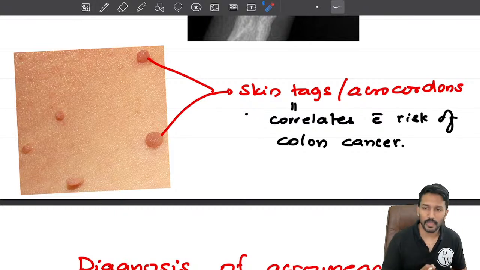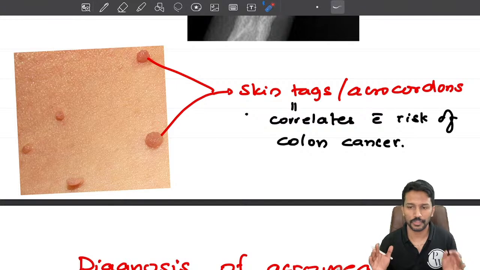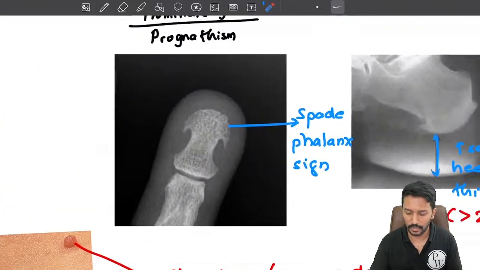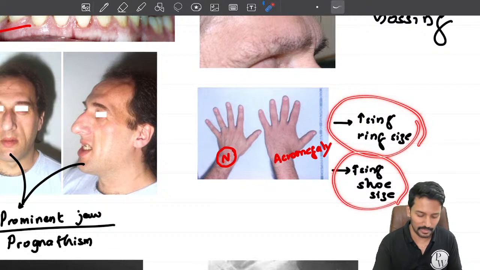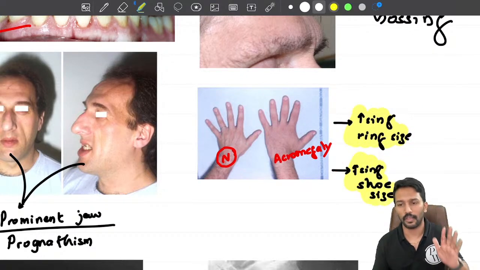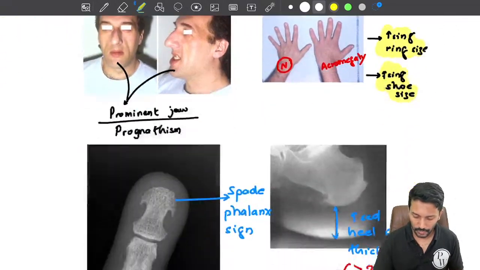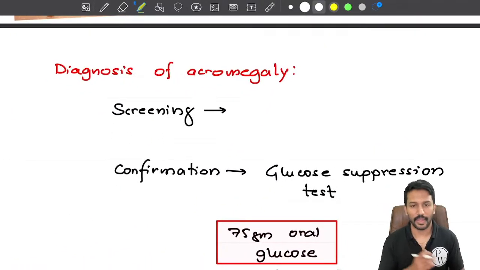Okay, so these are the basic clinical features that these patients will present with. Most of the FMGE questions, if they are talking about acromegaly, primarily talk about a patient presenting with increasing ring size and increasing shoe size. So if you see this in any question, the first thing that should come to your mind is, okay, this is a question of acromegaly. Okay, so on clinical grounds, if I have suspected that the patient has acromegaly, how do I proceed with the diagnosis?